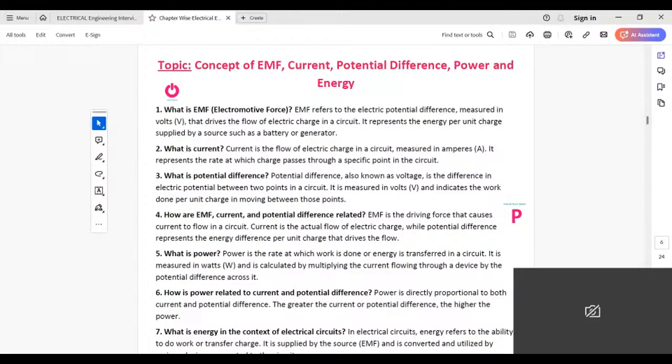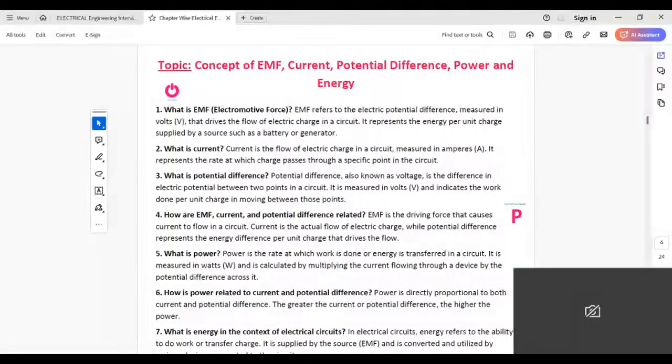What is current? Current is the flow of electric charge in a circuit, measured in ampere. It represents the rate of flow of electric charge in a circuit.